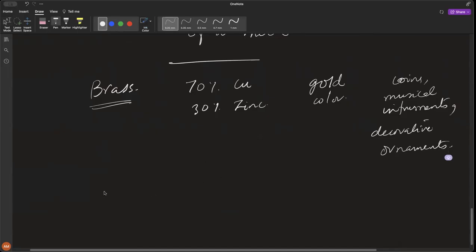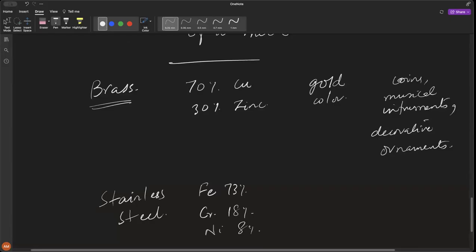Then we have stainless steel, something that is very commonly used. It has 73% iron, chromium at 18%, nickel at 8%, and carbon at 1%.